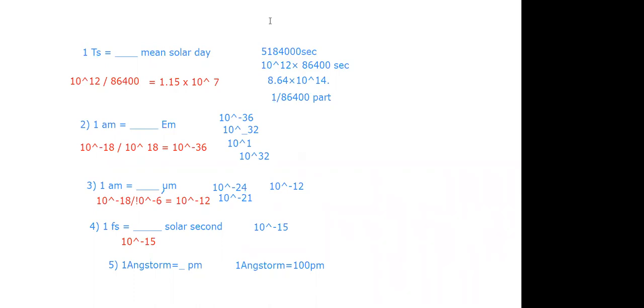Sir, 1 angstrom is equal to 10 raised to the power minus 10 meter. And it is divided by picometer, so it is 10 raised to the power minus 12. Minus minus 12. Okay, so the final answer will be 10 to the power 2. Okay, correct. That's right.